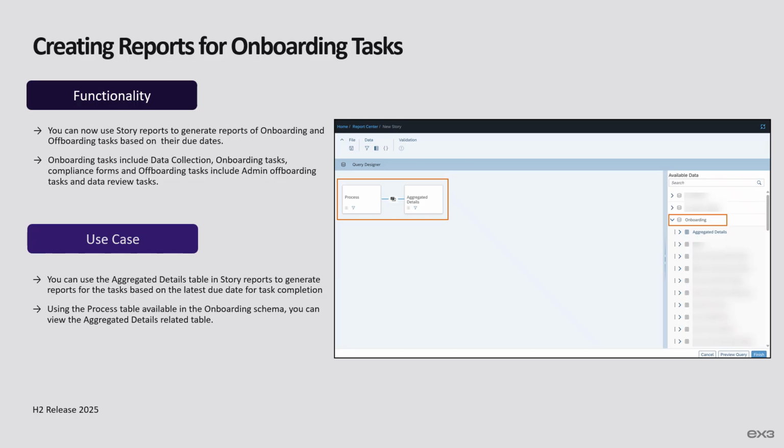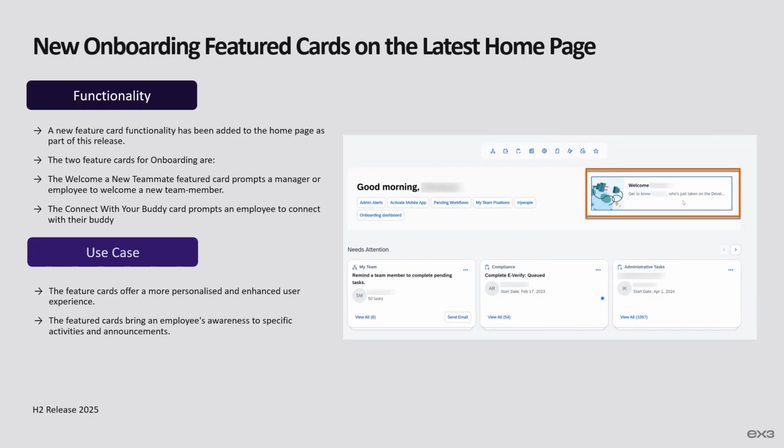First is onboarding task types like new hire data review, personal data collection, as well as writing welcome message, assigning buddies, as well as assigning of compliance forms and Form I-9 as well as E-Verify. You also have offboarding tasks like writing farewell message, announcing termination to coworkers, as well as offboarding data review steps. Using the process table available in the onboarding schema, you can view the aggregated details related to the table.